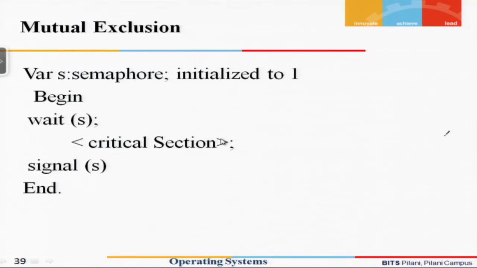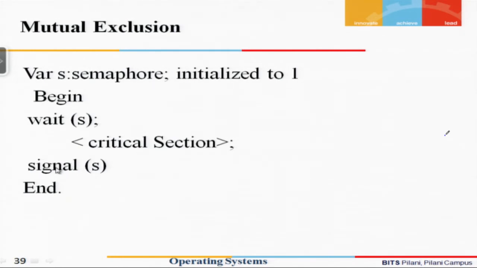It will access the resource which is to be accessed in a mutually exclusive manner, and once the required critical section activity is over, the process will do a signal operation.